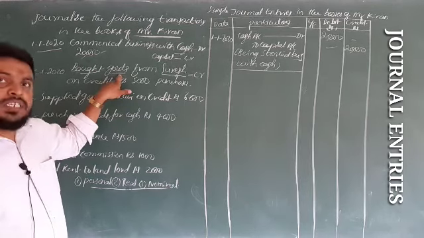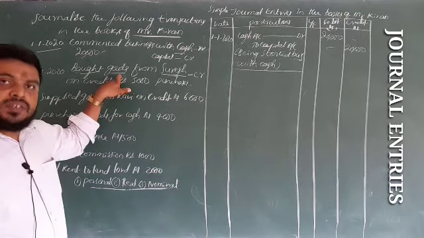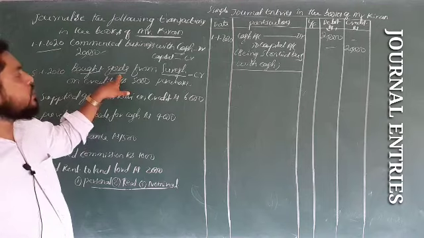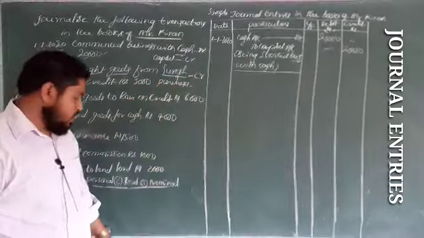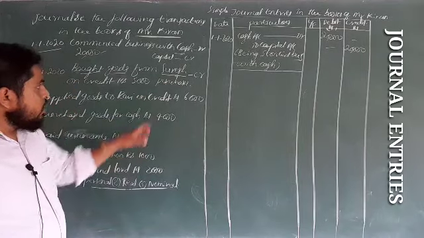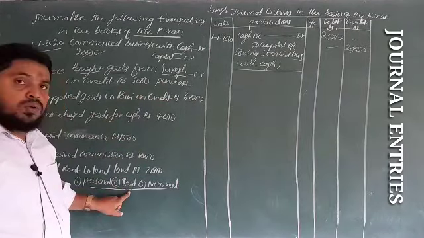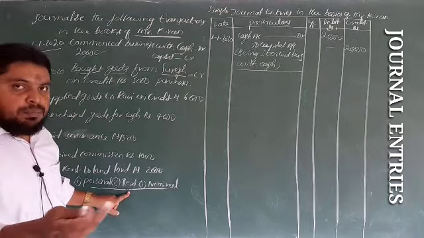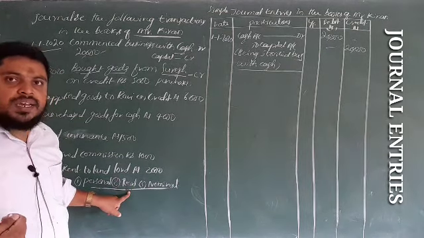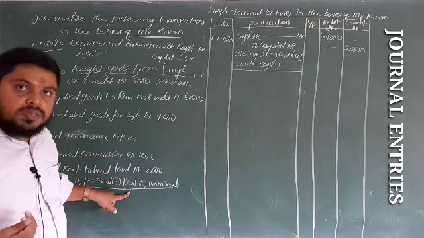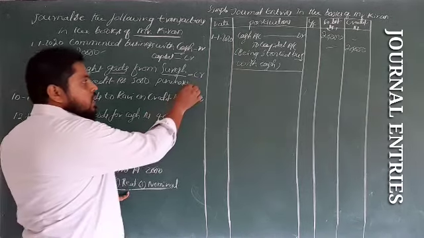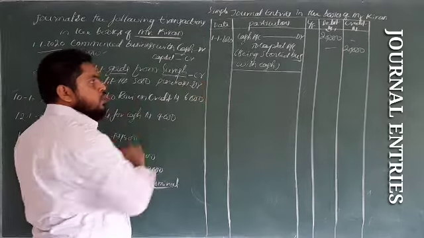If the owner purchased any fixed assets for business use or office use, that time we can write the fixed asset's name here. So purchases comes under real account. Real account rule: debit what comes in. Purchased means goods are coming into the business, so purchases is the debit side.